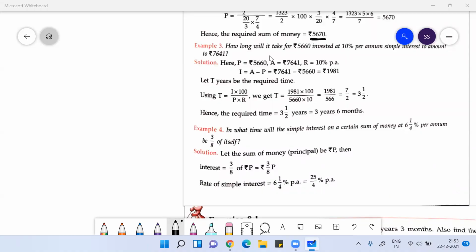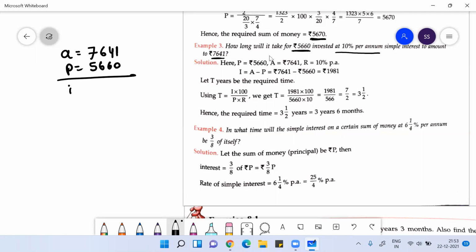Try the third one. The way we did the first and second questions, we can do the third one also. In the third one, the question is how long will it take for 5660 invested at 10% per annum simple interest to amount to this much. They have given you the amount here in this problem: the amount is 7641 and the principal is 5660.